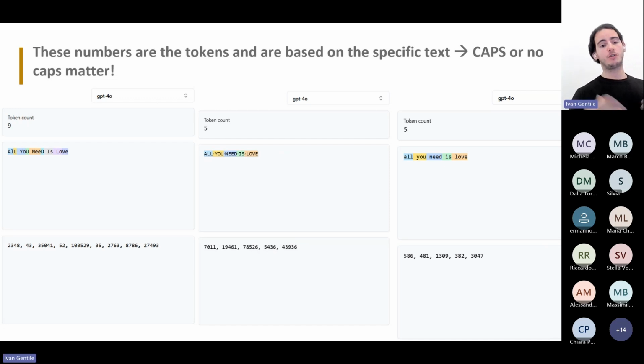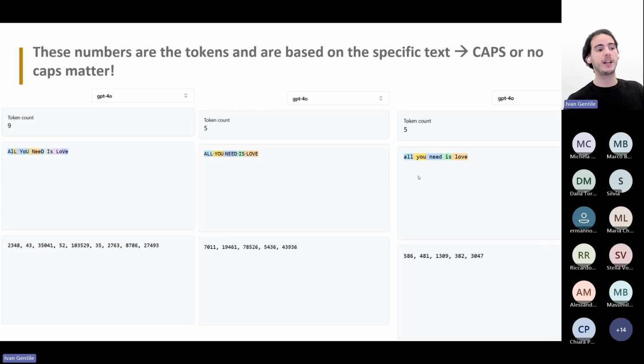Actually, you might think, okay, if I write to the LLM, all you need is "log", it doesn't matter if I write caps, if I don't write caps, or if I go one cap, one not. If the meaning is the same, then the tokens are the same. And this is actually a mistake, another mistake.